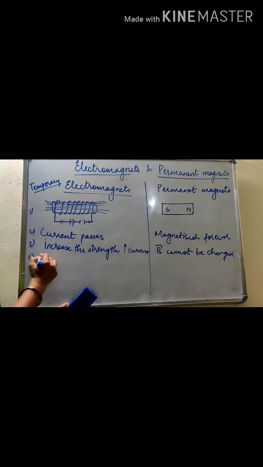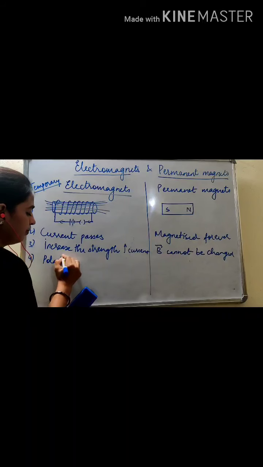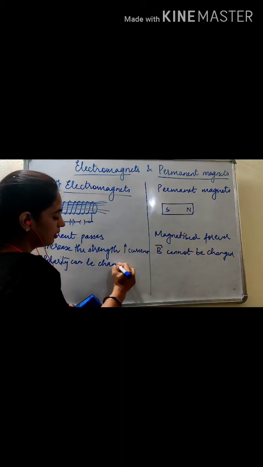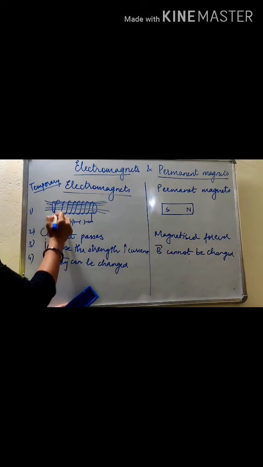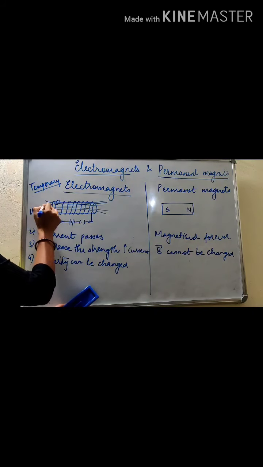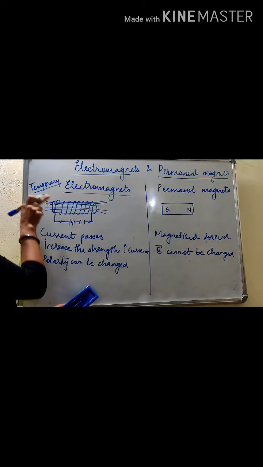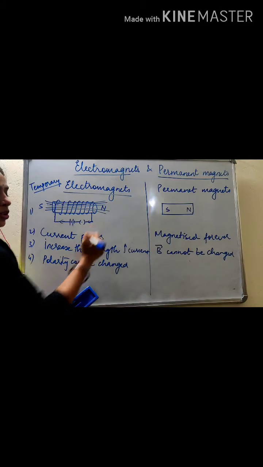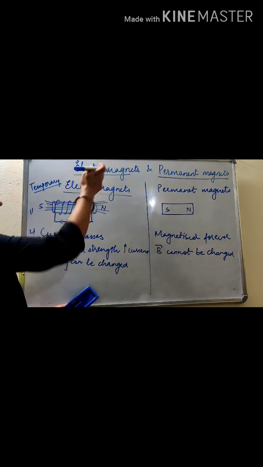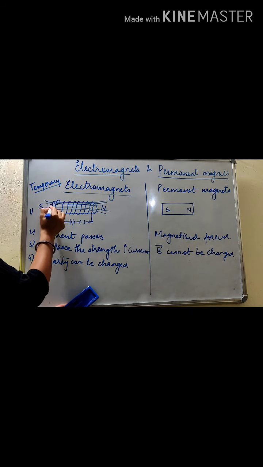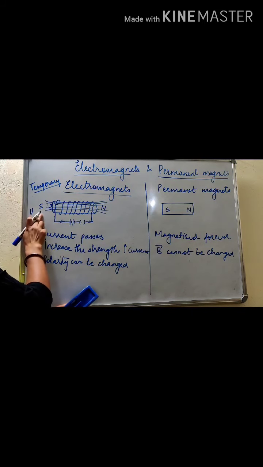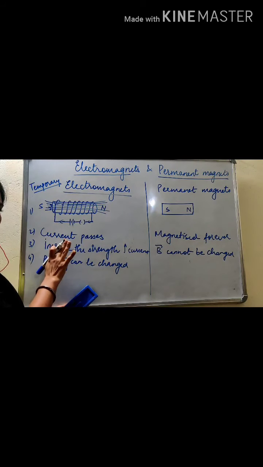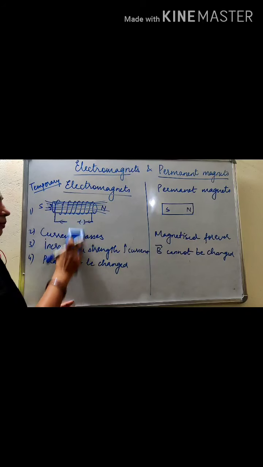Fourth point, the polarity of the electromagnet can be changed. What is polarity? If current is passing this way, as we've studied, this face will act as a south pole and this face of the core will act as a north pole, because field lines come out from one face and enter the other.